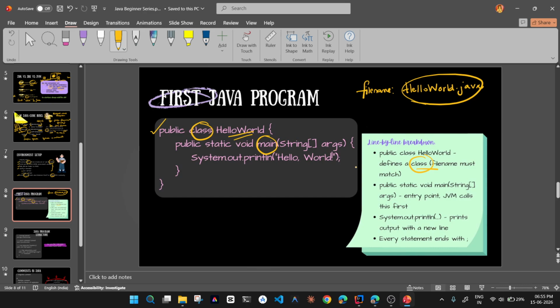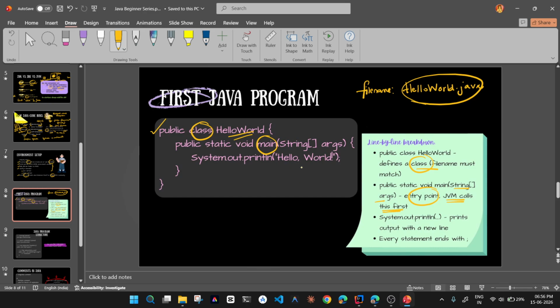This defines a class. We'll see what a class is in the upcoming videos. For now, you just know this. And public static void main, and inside that parenthesis, we'll have String args. This is the entry point for any Java file. So the JVM calls this first.